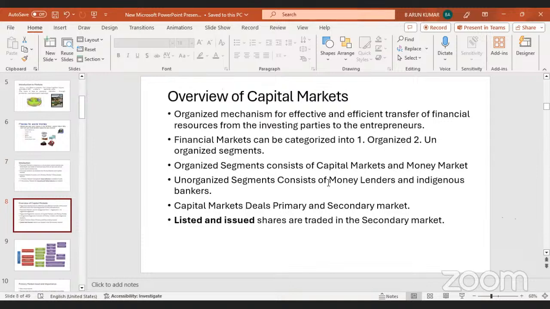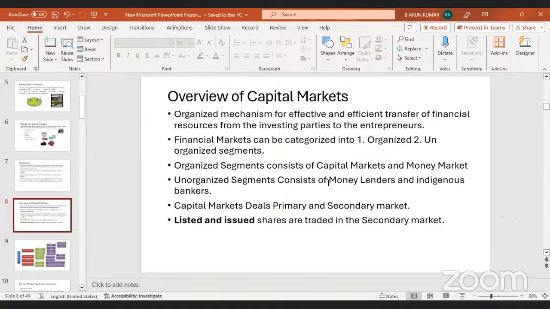So, an overview of capital markets. Capital markets are an organized mechanism for the effective and efficient transfer of financial resources from investing parties to entrepreneurs. Any entrepreneur who wants to establish a new organization will require a huge amount of capital, so they think of taking money from outsiders who have sufficient money.